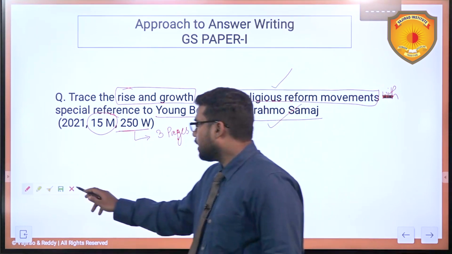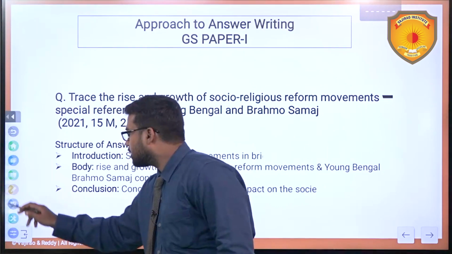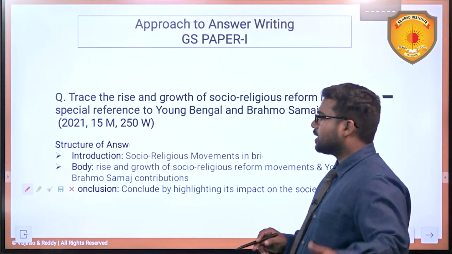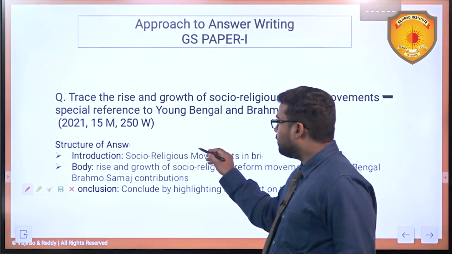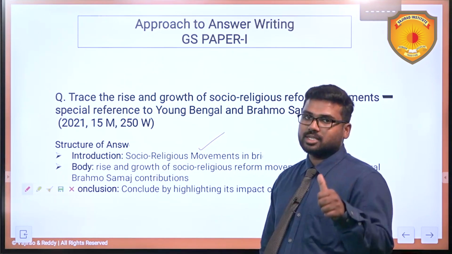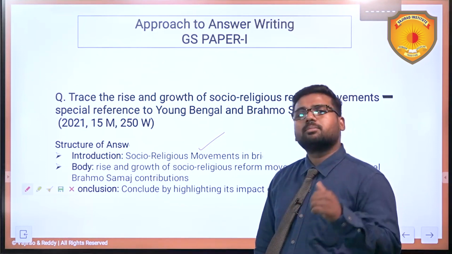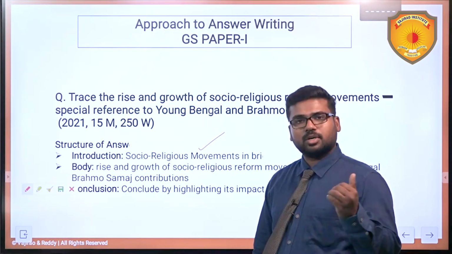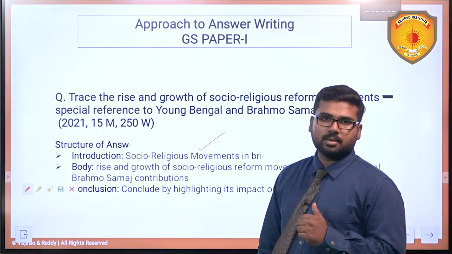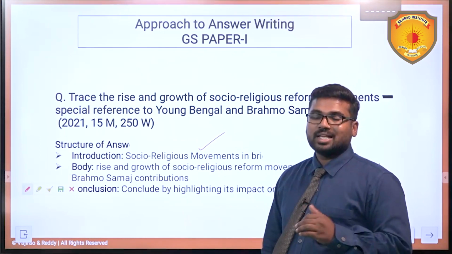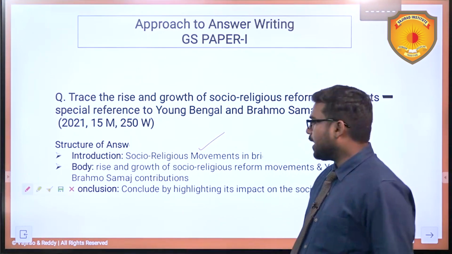So let us look at the approach or structure of it. Simple. In the introduction, we will give a brief about socio-religious movements in India. Some of the persons and some of their works we can mention as examples in the introduction itself. Then in the body, what is the core demand?